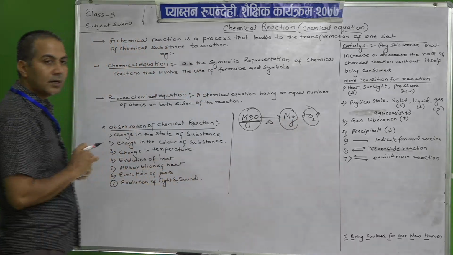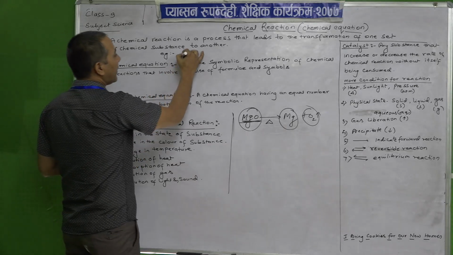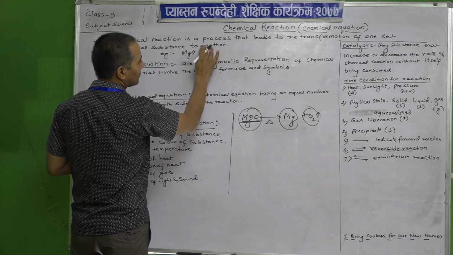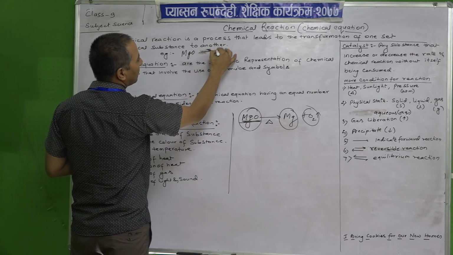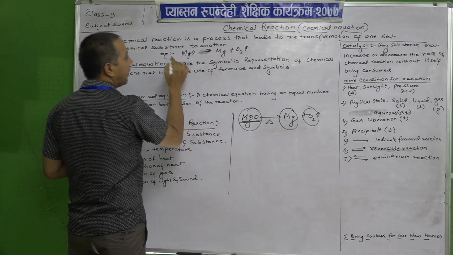That is called a chemical reaction. So we can write the example: MgO gives Mg plus O2.